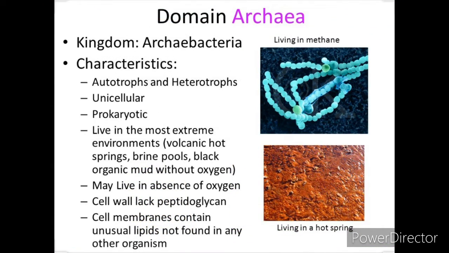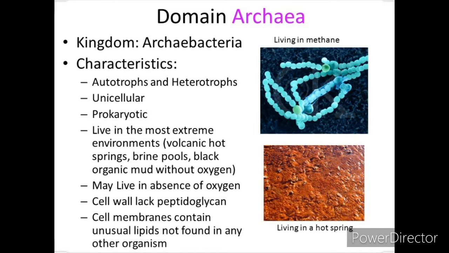The second domain is domain archaea. Members of domain archaea can live in the most extreme environments, such as volcanic hot springs. It's hard to imagine that any living thing could exist in such harsh conditions. Like bacteria, archaea are unicellular prokaryotes.